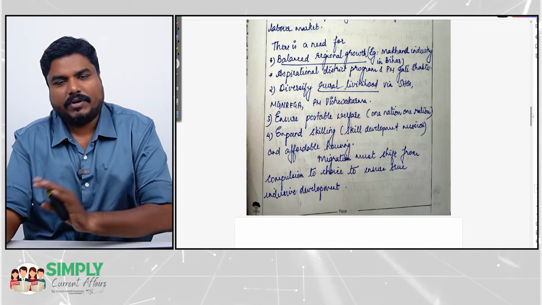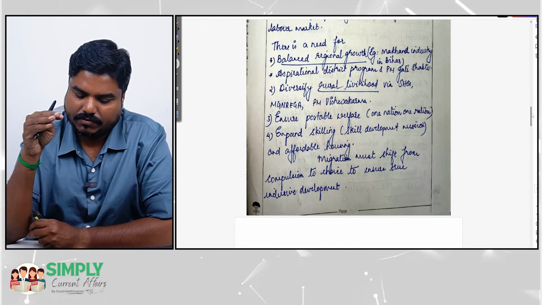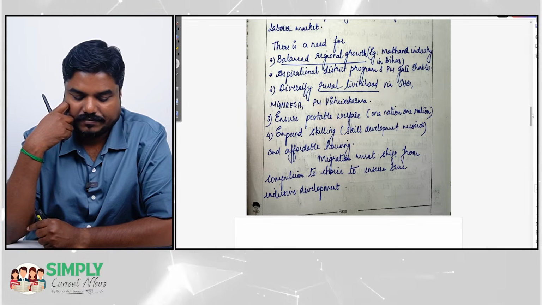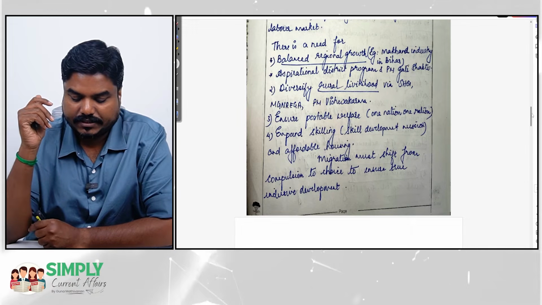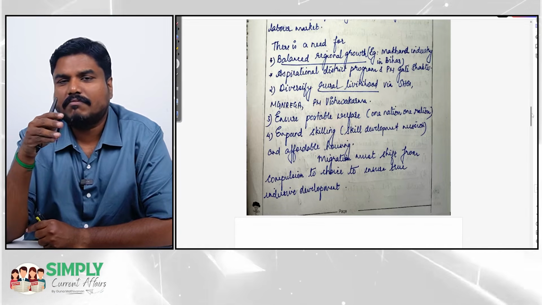See, we have one nation, one ration. A lot of people are not aware of it. Ground-level implementation is a challenge. But one nation, one ration, so what you can say is the effective implementation of this portable welfare, and expanding the skills. Then finally the conclusion: migration is not a shame, it should not be out of force or compulsion.